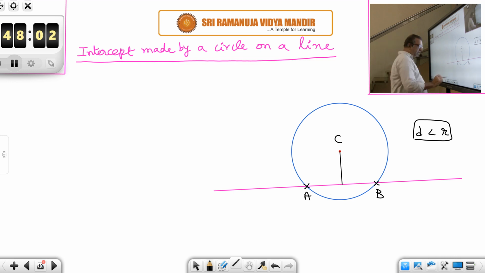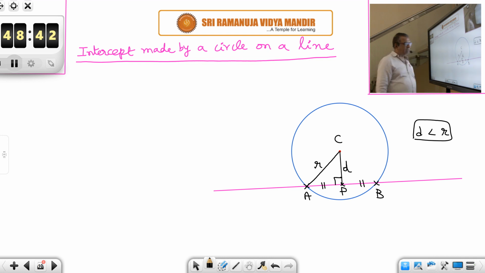So then that is what? The foot of the perpendicular. From the center to any chord, if you drop a perpendicular, the foot of the perpendicular will be the midpoint of the chord, you know. So AP will be equal to PB. Then join this center to A. This is nothing but the radius of the circle. This is radius. This is D. D means what?